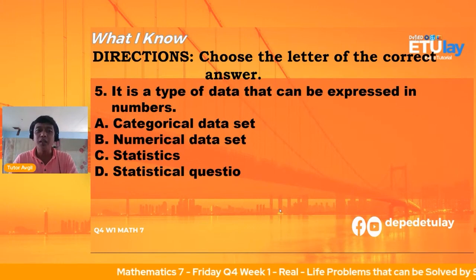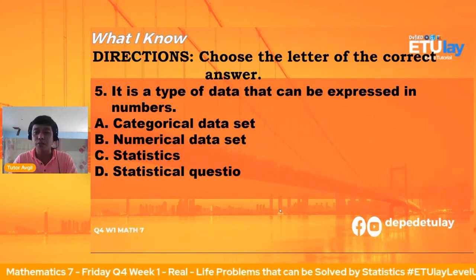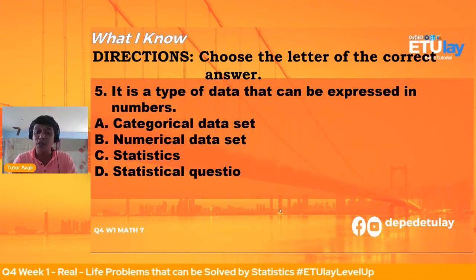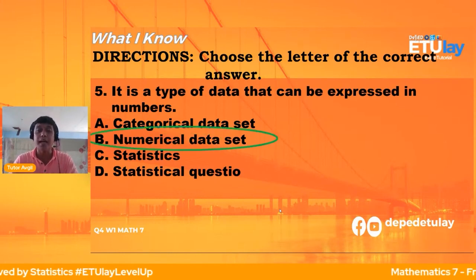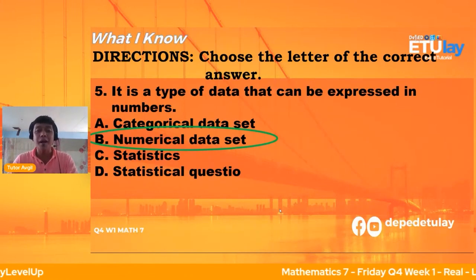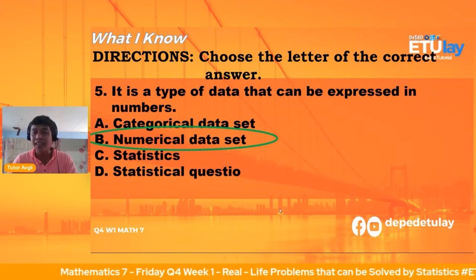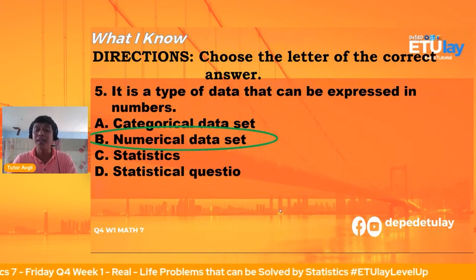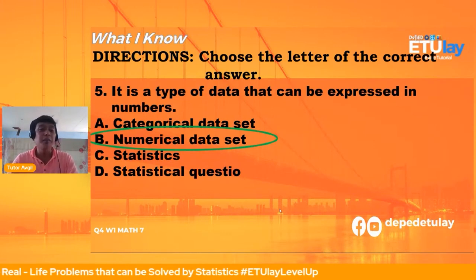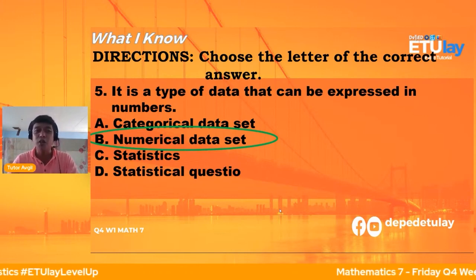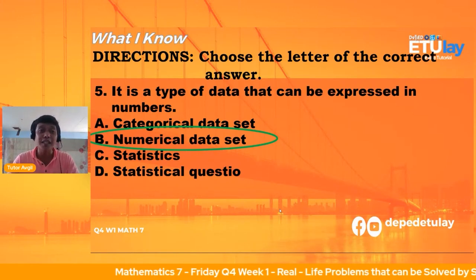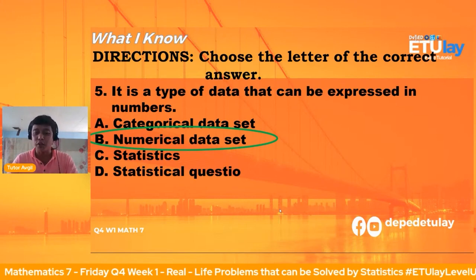Si Maria, meron siya sagot letter B. Let us try to check other answers as well. So yung mga sumagot kanina ng statistics, you're all correct. Very good. Carlo Miguel, Carubin, Osea, lahat ng sagot nila letter B. The answer will be letter B, numerical data set. Very good, no? Genevieve, RK, Daryl, Janet, Carubin, Arnold, you are all correct. Sarina, letter B rin ang kanyang sagot. Nakalagay dyan, di ba? Data that can be expressed in numbers. So, from the word itself, numbers, that's why it is called the numerical data set. Kailangan may mga context clues lang talaga tayong gamitin mga grade 7 learners.